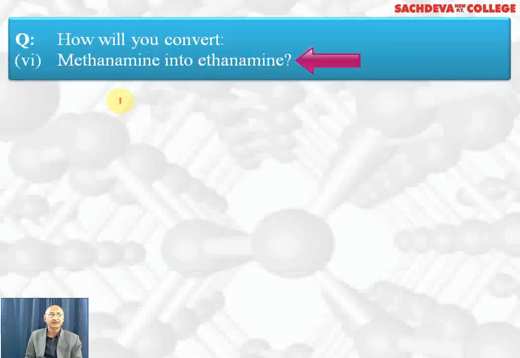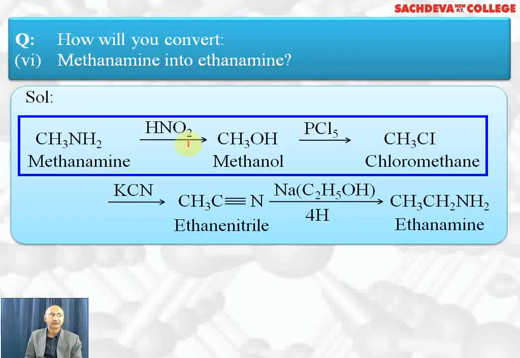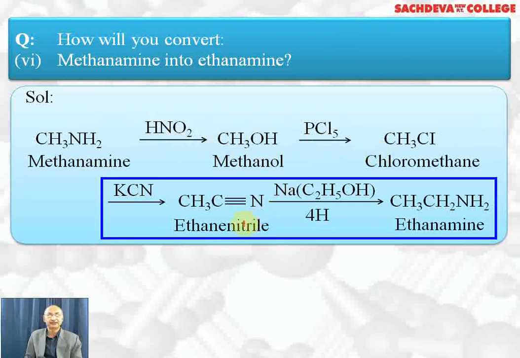Methanamine to ethanamine, we want to increase the carbon atom. We go via cyanide. First get alcohol. Alcohol to alkyl halide to cyanide. Reduction will give ethanamine. Methylamine with HNO2, used in excess, gives methyl alcohol. With PCl5, you will get chloromethane. With cyanide, you get ethane nitrile. With reduction, with sodium and alcohol, you get ethanamine.